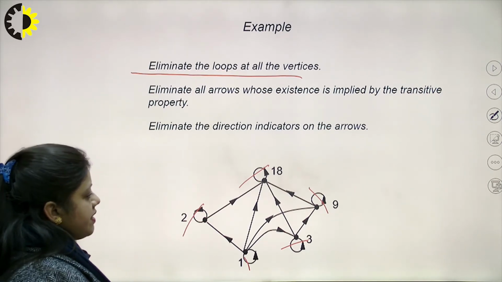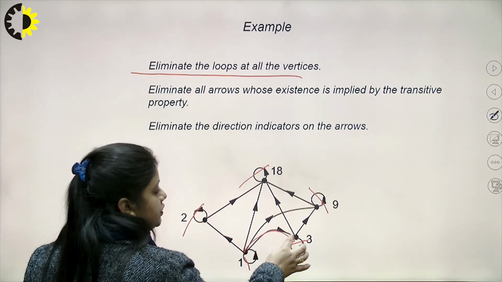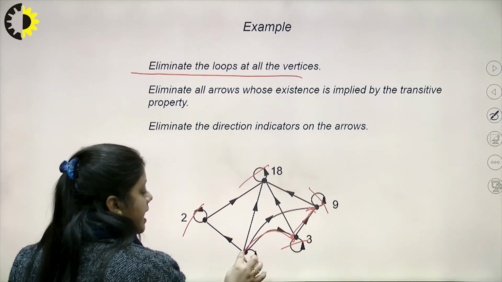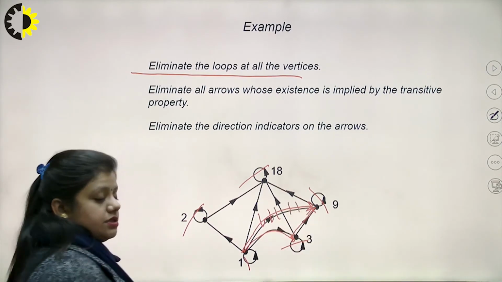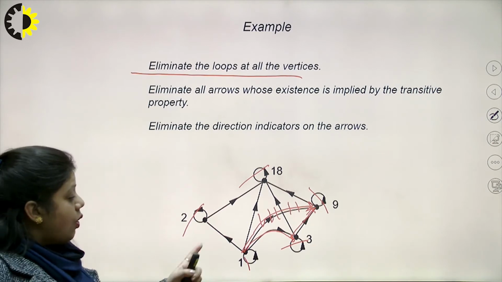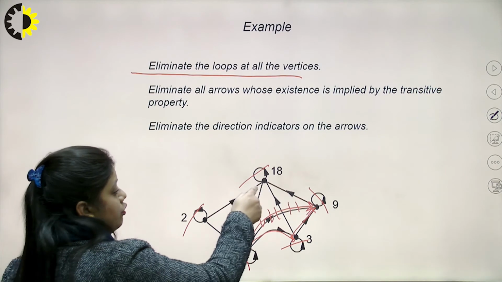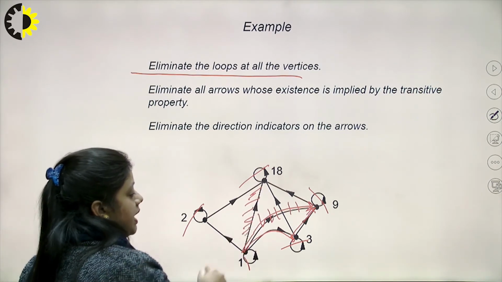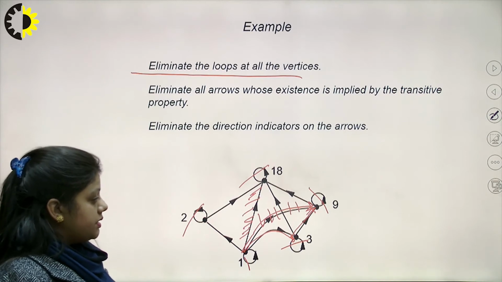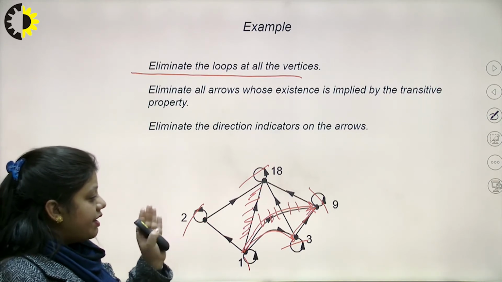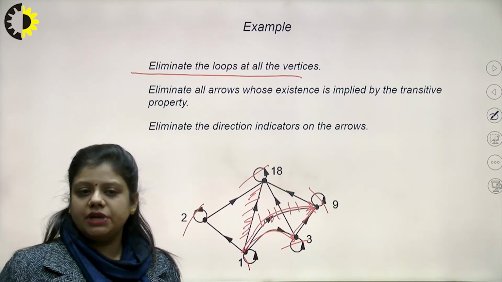So, transitive property in the sense, suppose 1 is related to 3 and 3 is related to 9, and again I am showing 1 is related to 9. So this arrow will be eliminated. Similarly 1 is related to 2 and 2 is related to 18, so an arrow from 1 to 18, implied by the transitive property, is going to be deleted. So wherever we have implication of the transitive property, we are going to eliminate that.